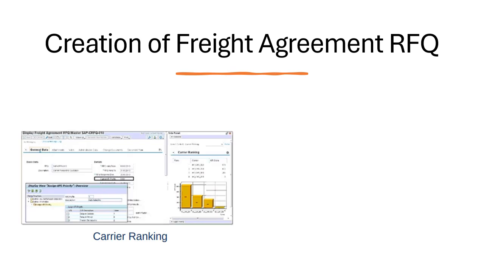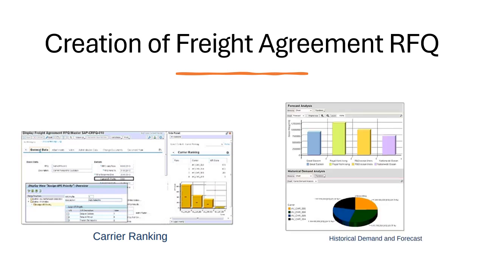Next is the carrier ranking. This figure actually shows the carrier ranking, which is based on a configured KPI profile, which evaluates carriers using performance indicators like delivery, reliability, and historical shipment data. This ranking also helps companies to select the best carrier for fleet needs.